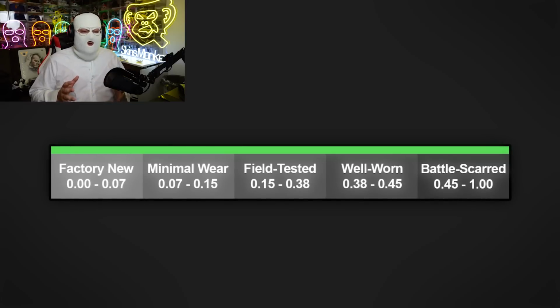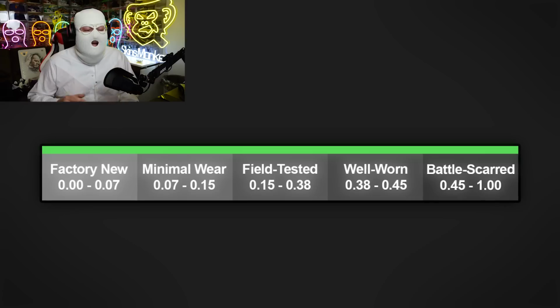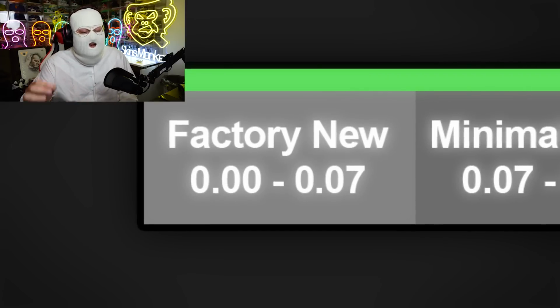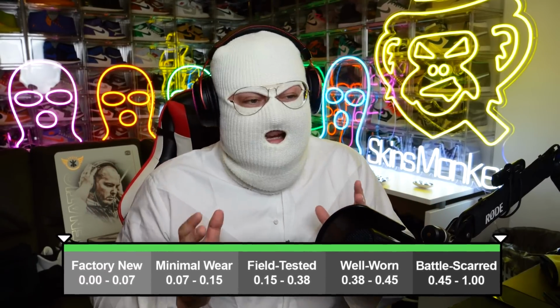Now this is what a float value looks like, and every single skin in the game will have a float value, and sometimes having a good float value or a bad float value could mean your skin is worth overpay. And this kind of all depends on the float cap of your skin. If your skin is completely uncapped, meaning there are no restrictions, any float that's lower than a 0.01, meaning 0.00 or more, would surely be worth a little overpay.